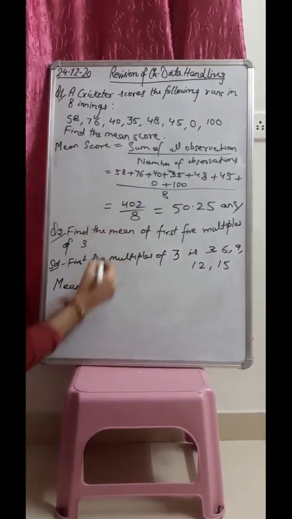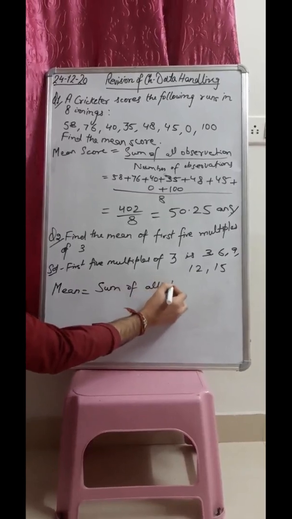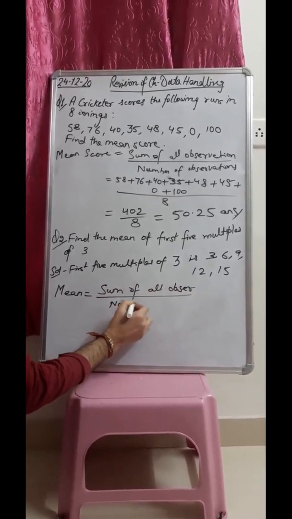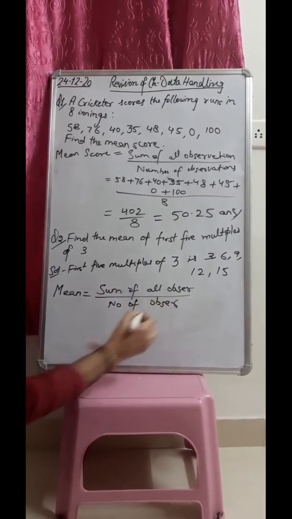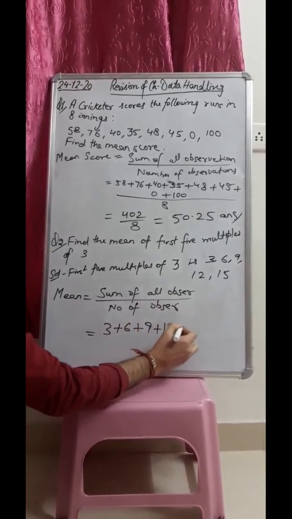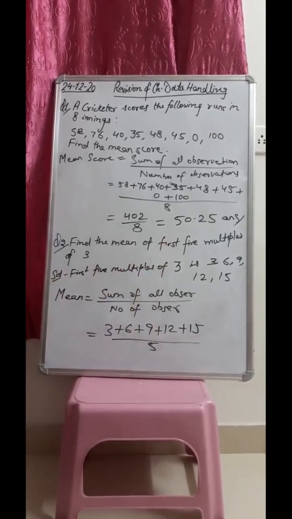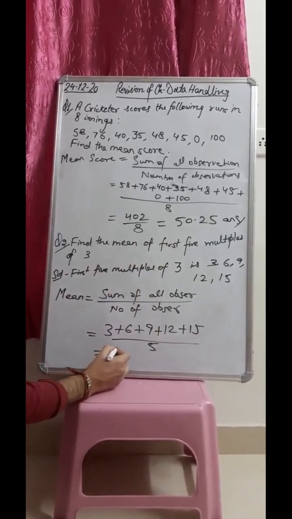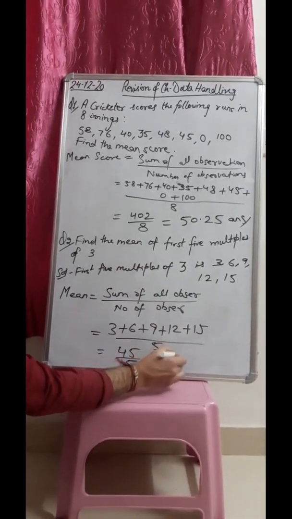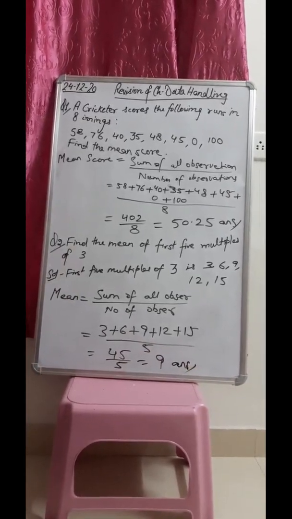The mean formula will be the same: sum of all observations divided by number of observations. So 3 plus 6 plus 9 plus 12 plus 15 divided by 5, because here we have taken 5 observations, so that is 45 divided by 5 gives you 9. So 9 is your mean. In this way we can find out our mean.